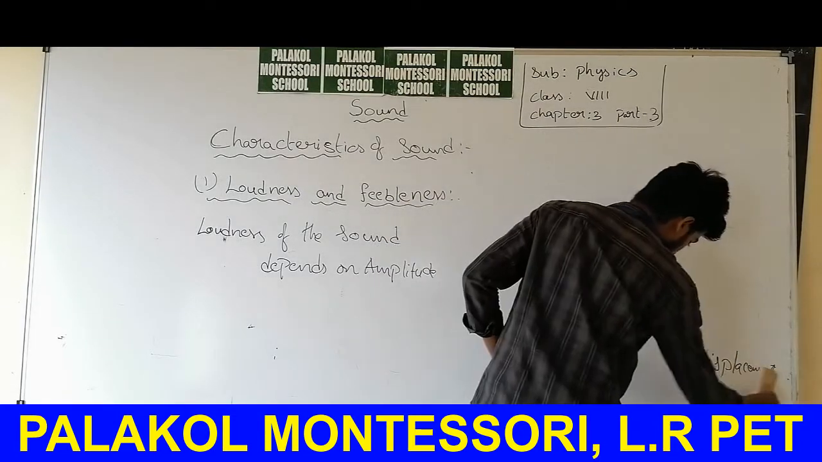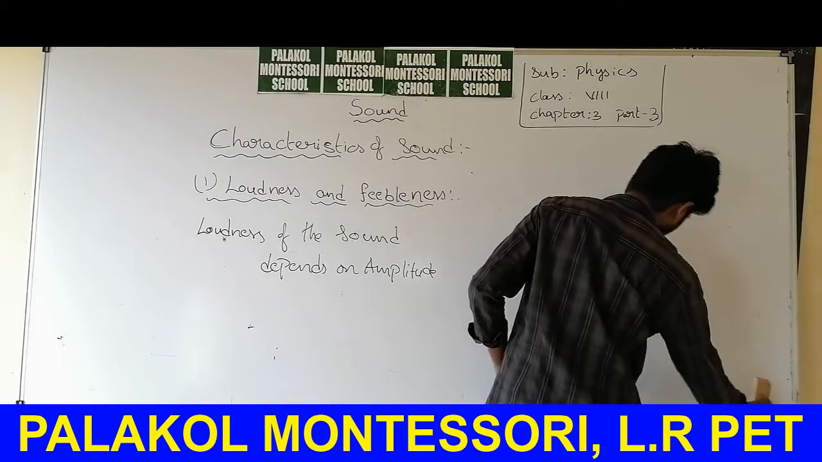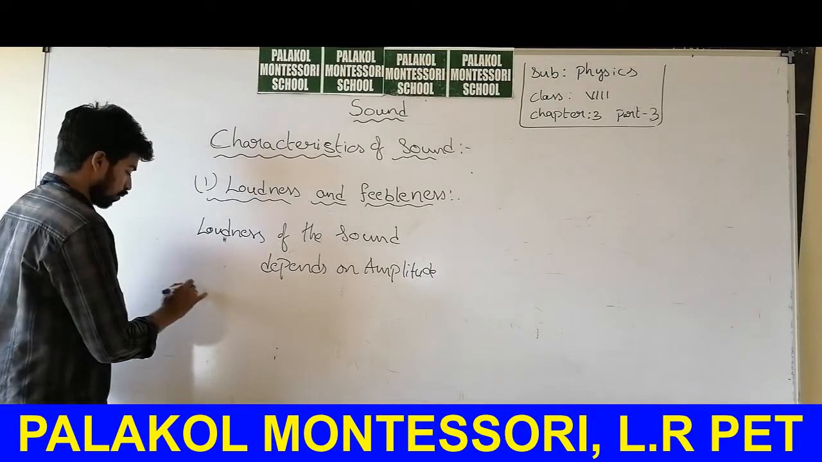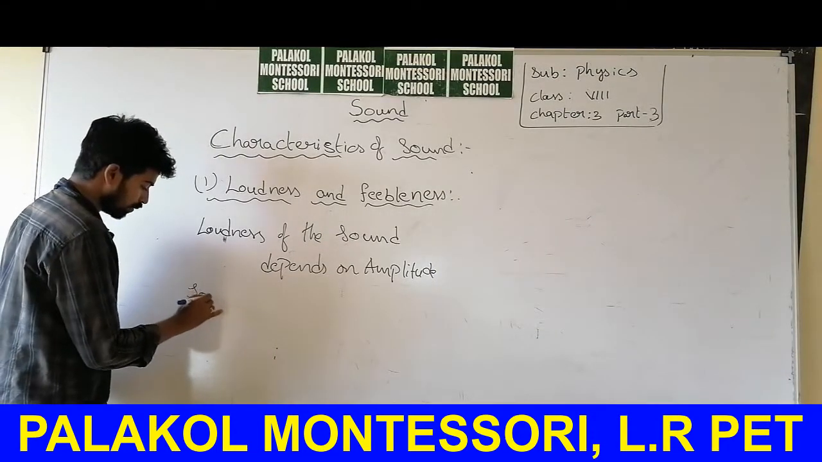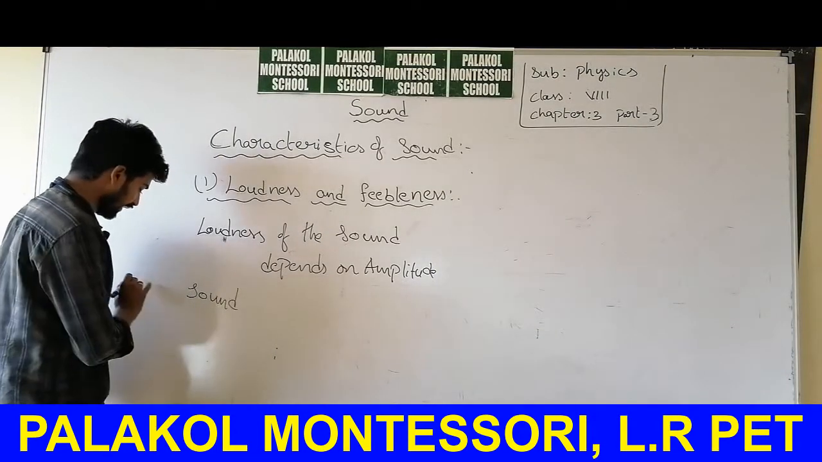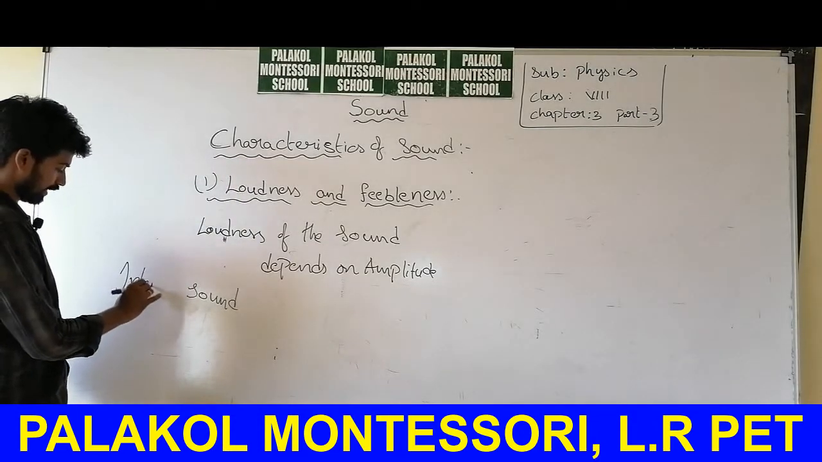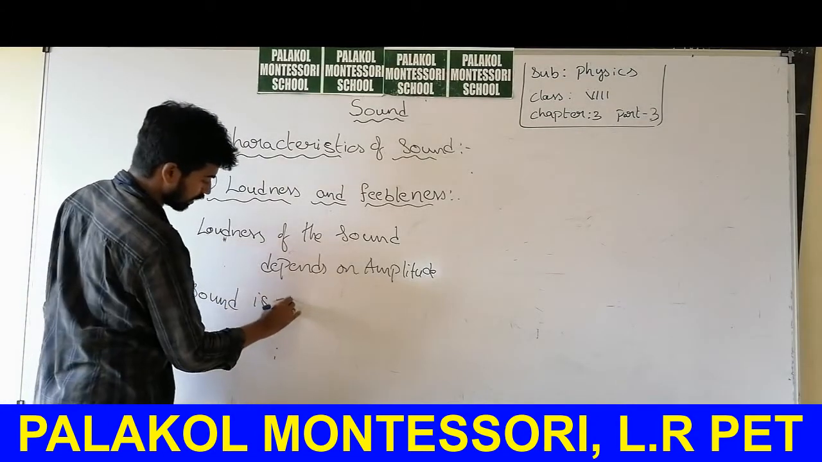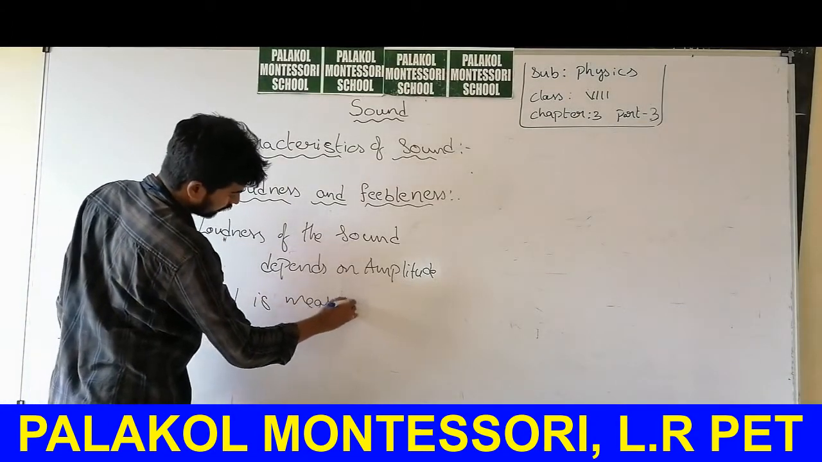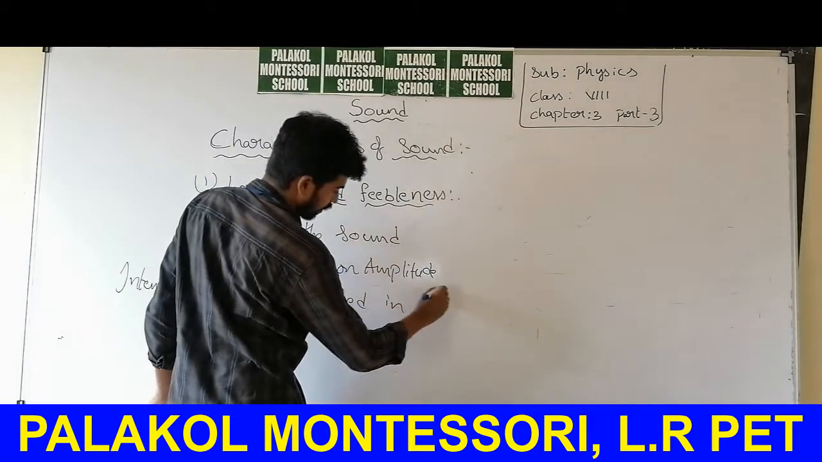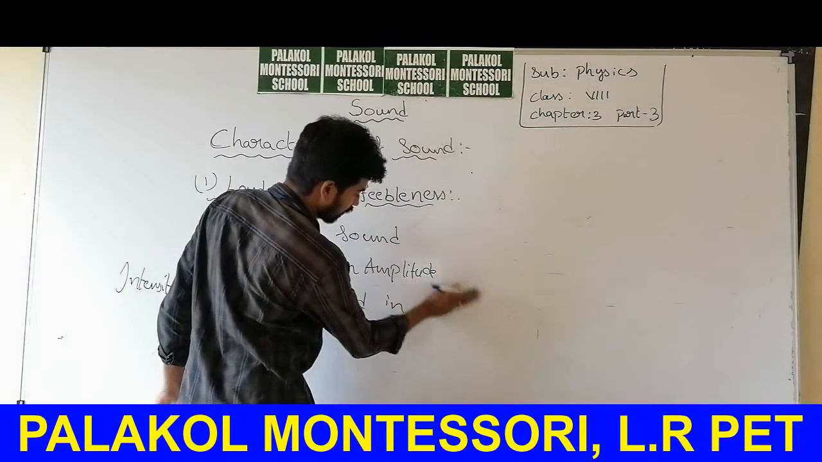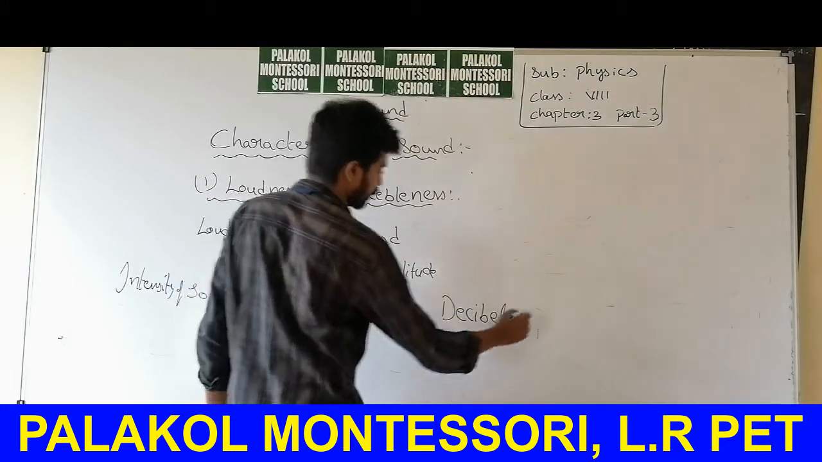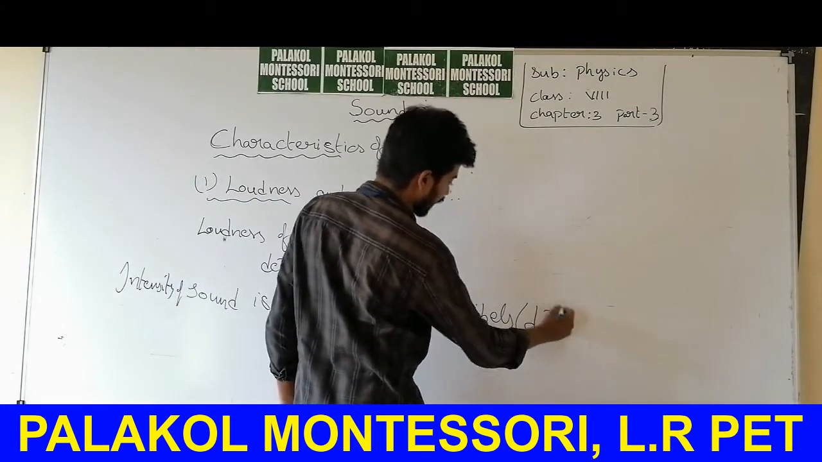The loudness of the sound is measured in decibels. Sound intensity is measured in decibels. It is denoted with a small d and a capital B.